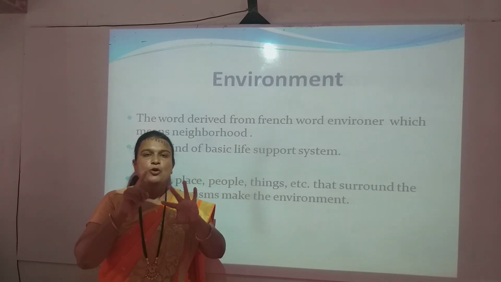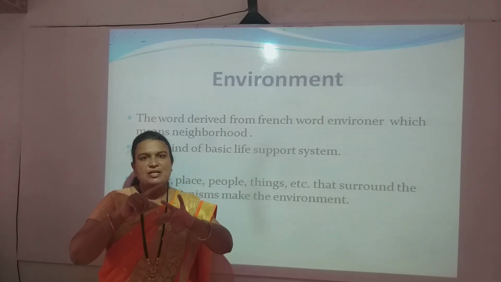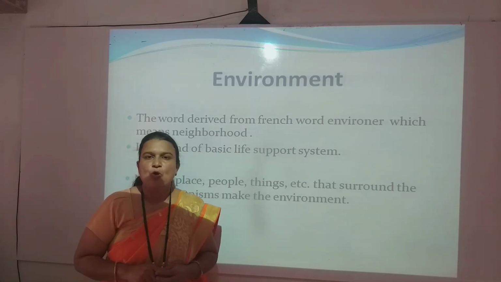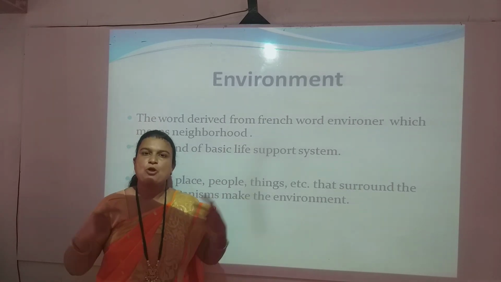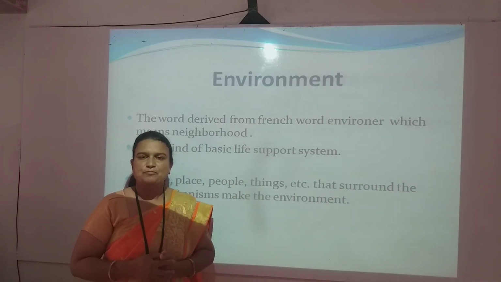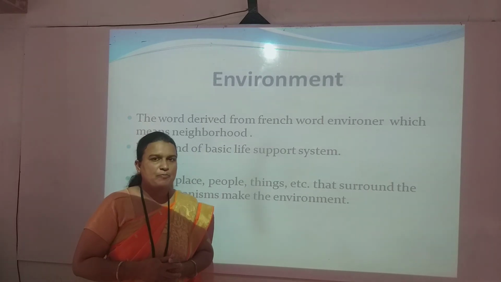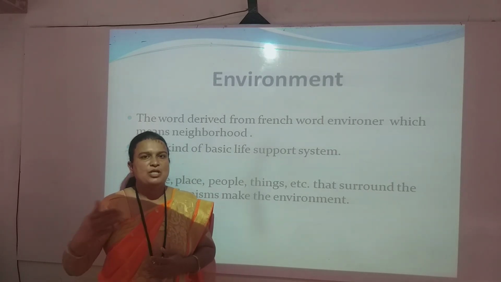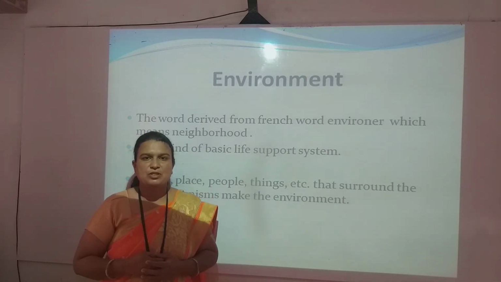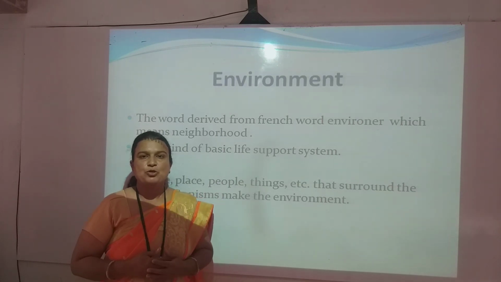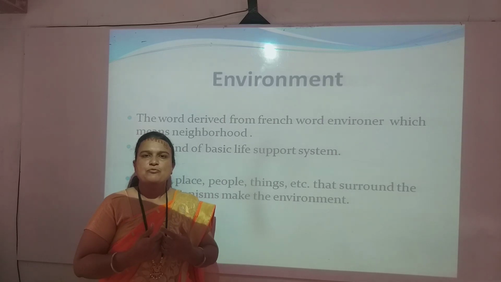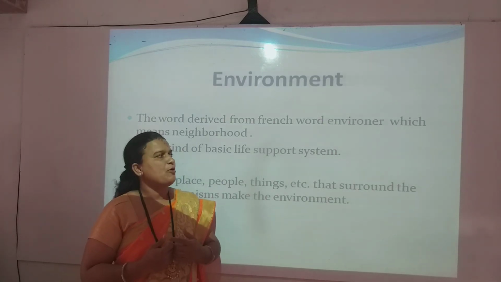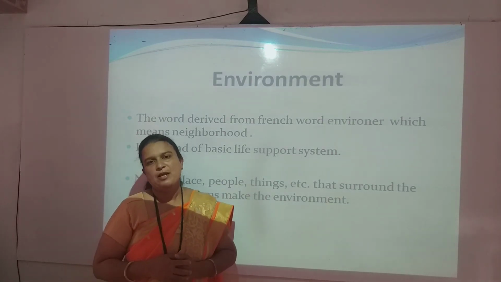Food, shelter, clothes, education and health. And we fulfill all these basic needs from our surroundings itself. Like the food we obtain from nature, shelter also we obtain from nature, education we get from human beings. So all our basic needs we fulfill from our surroundings, from our neighborhood.